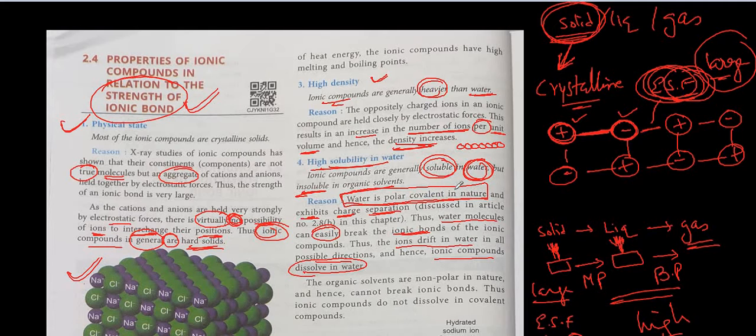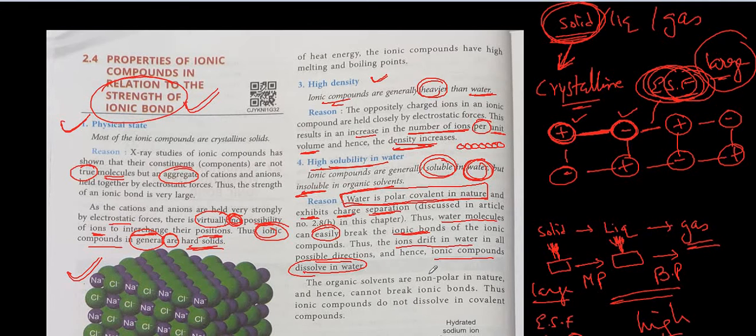The property of water is that it is polar covalent in nature, and this makes it very easy for water to break the electrostatic force between the positive and negative ions, and as a result it can drift the ions in all possible directions, thus making the ionic compounds dissolve in water.